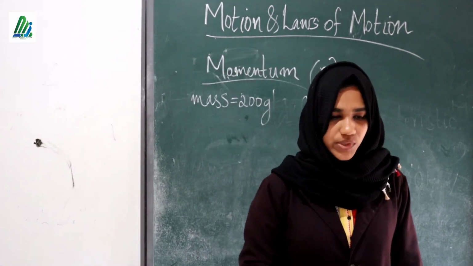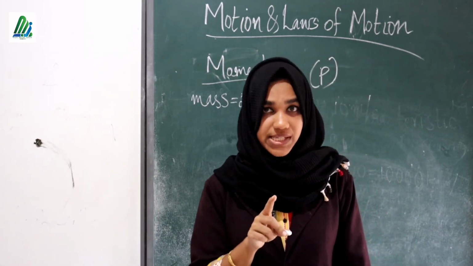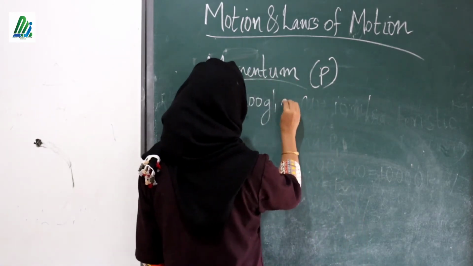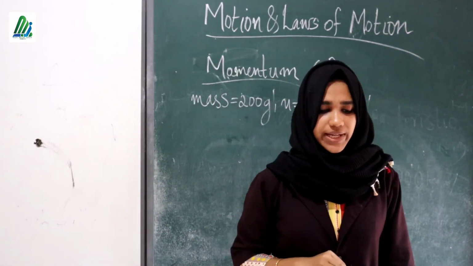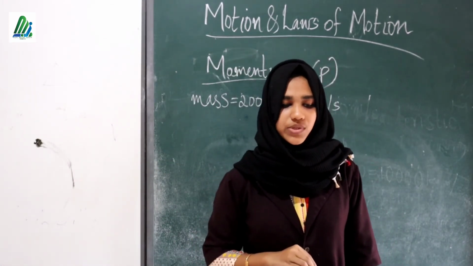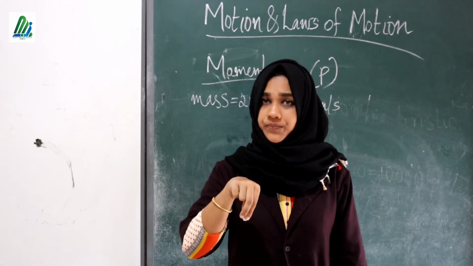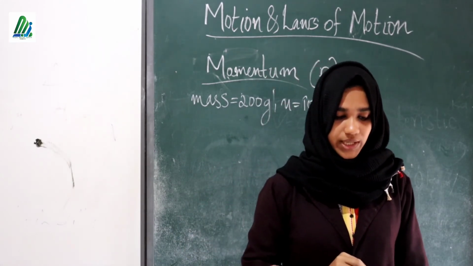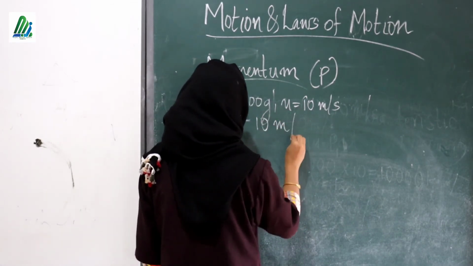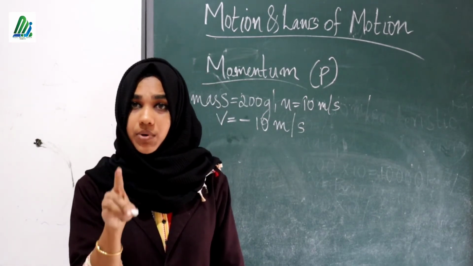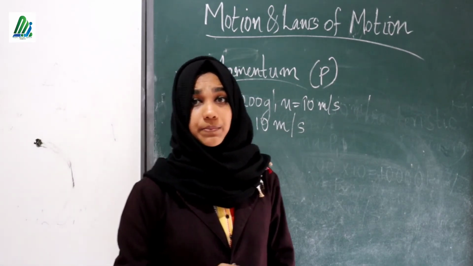Then next one, with a velocity of 10 meter per second. Here the velocity is 10 meter per second, that is u is 10 meter per second. Then calculate the change in momentum if the ball bounces back on the same path with the same speed. Here the ball is returning back with the same speed. Then v is how much? So we can write v is equal to minus 10 meter per second.